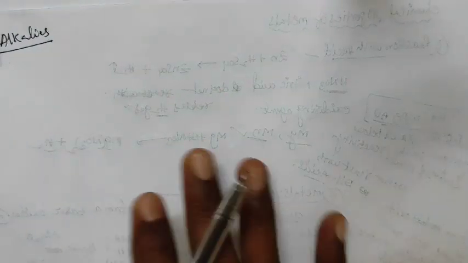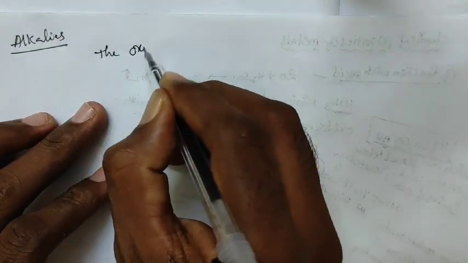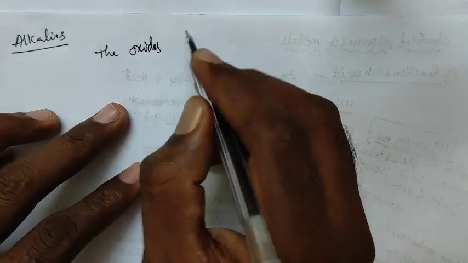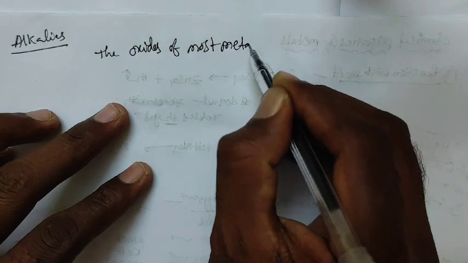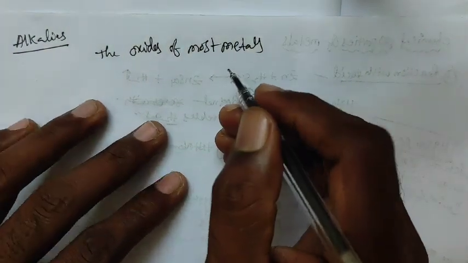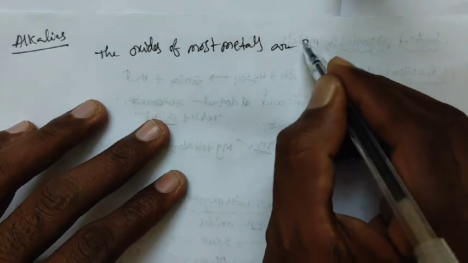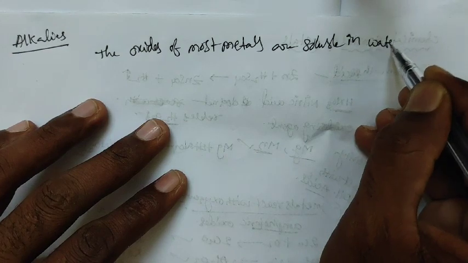What is alkali? Alkali means the oxides of most metals are soluble in water.